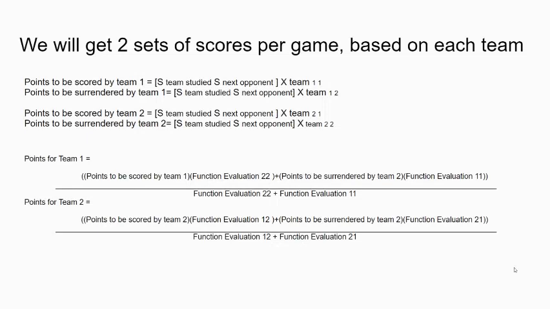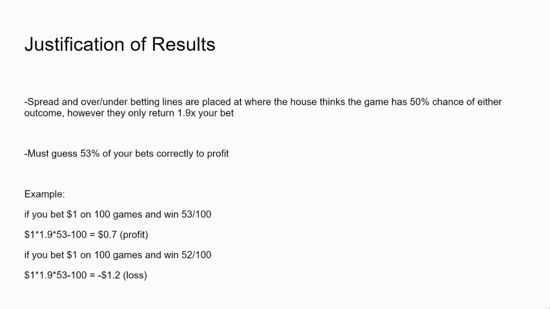Since we get two sets of scores per game, and two scores for each team, we will have to turn this into one final score somehow. So using the function evaluation as a source of error, we have the following equations that can get a final score for the game. It would be impossible for my model to predict the score of a basketball game 100% of the time, due to too many random variables playing a part in the final score of a game.